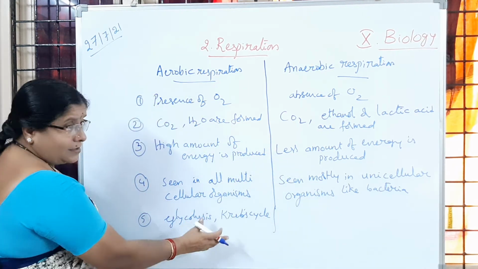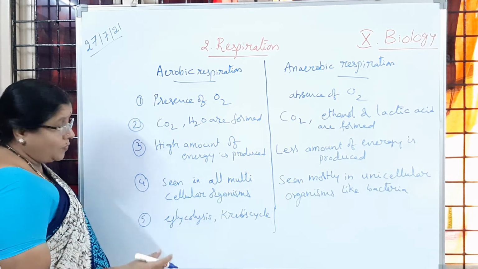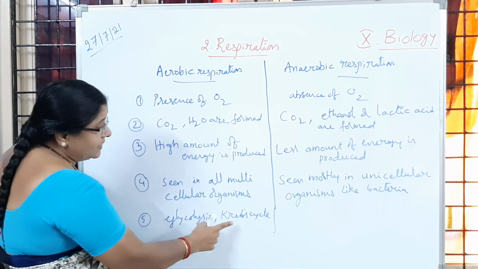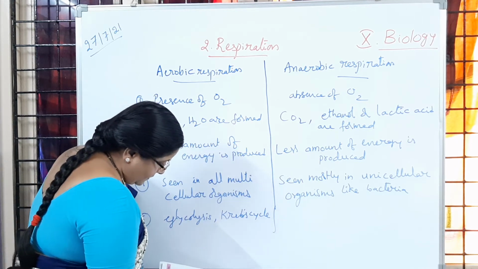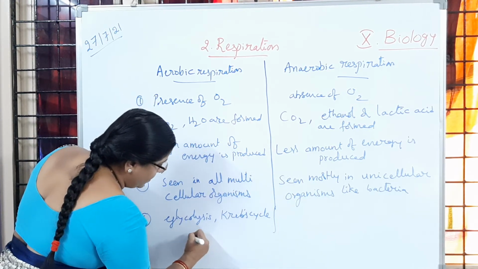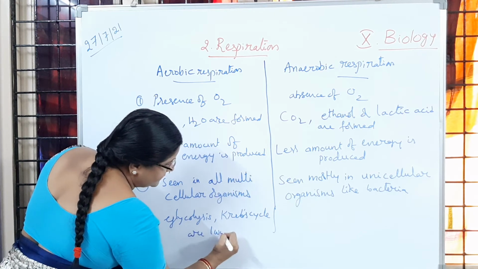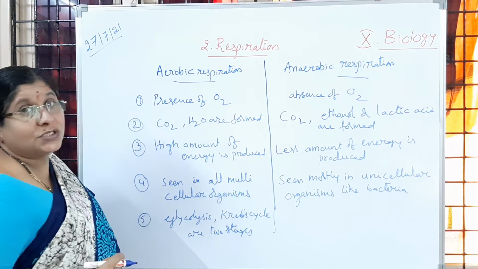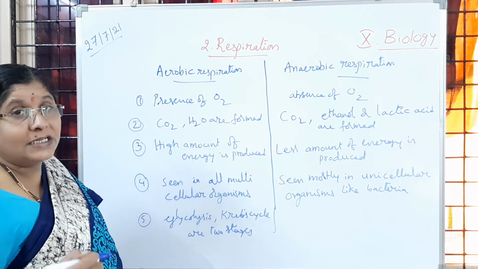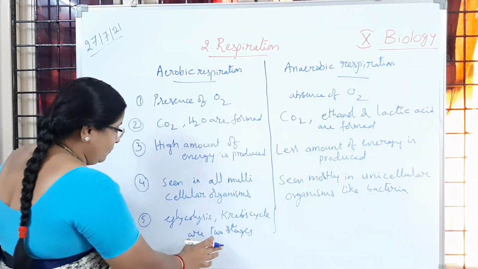We are going to learn this tomorrow. Glycolysis and Krebs cycle are two stages for breakdown of glucose with release of heat energy along with carbon dioxide and water.